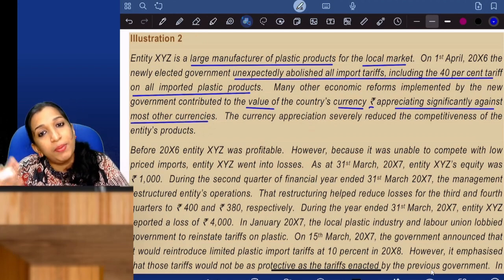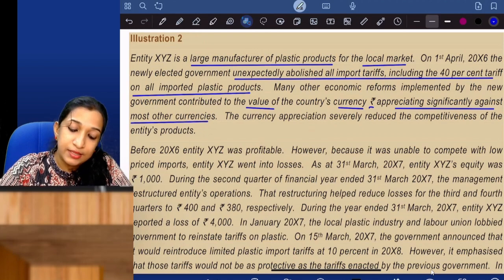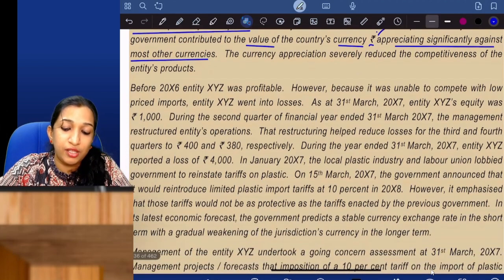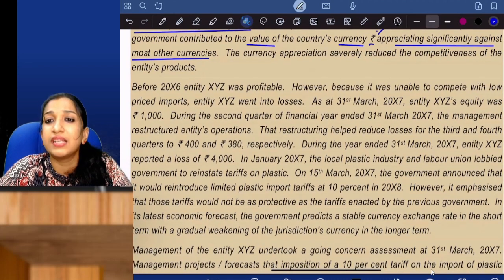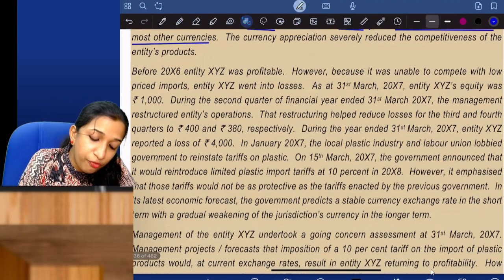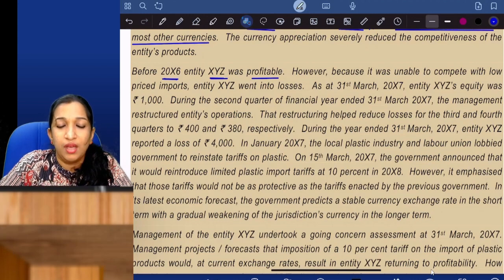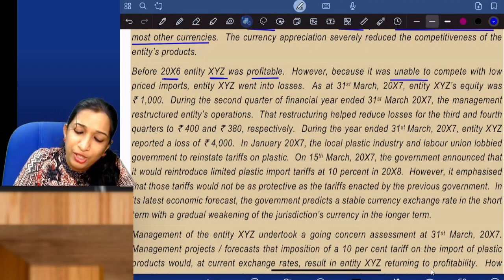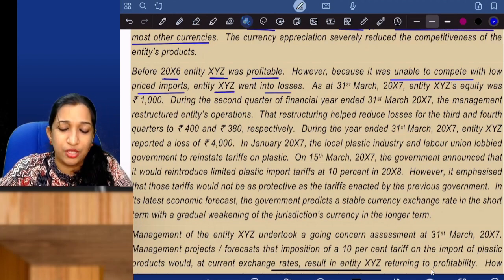As a result, there will be more imports of plastic products. Yes or no? And the currency also strengthened. The currency appreciation severely reduced the competitiveness of the entity's products. Okay, imported products are easily available now because the rupee also strengthened. Before 2016, entity XYZ was profitable. However, because it was unable to compete with the low-priced imports, entity XYZ went into losses. Quite natural, no?